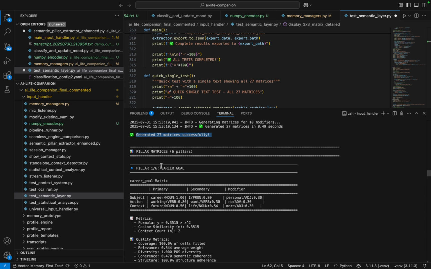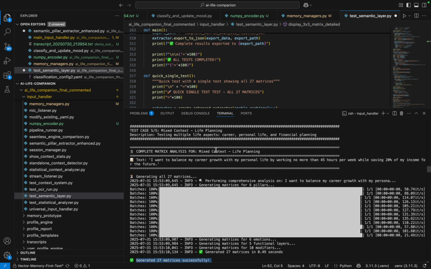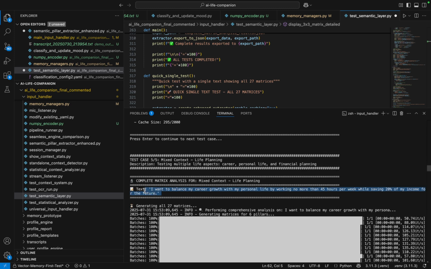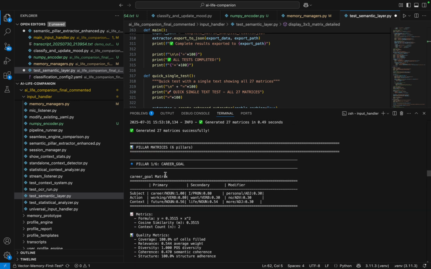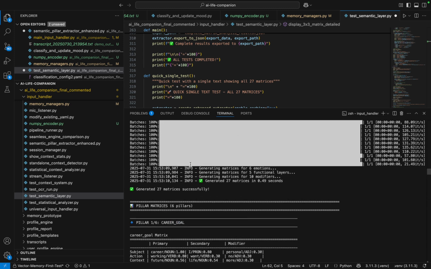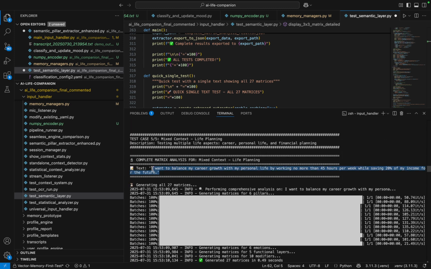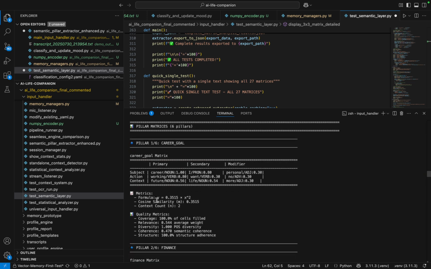So this is exactly what I'm trying to do: I am using this context and cosine similarity to map it with the pillar. Career goal as a text has its cosine similarity mapped to the text that we are producing or asking.